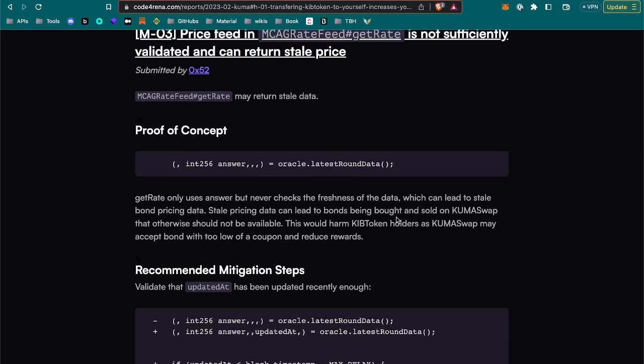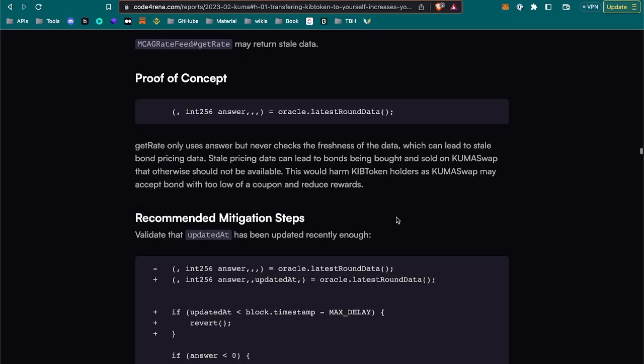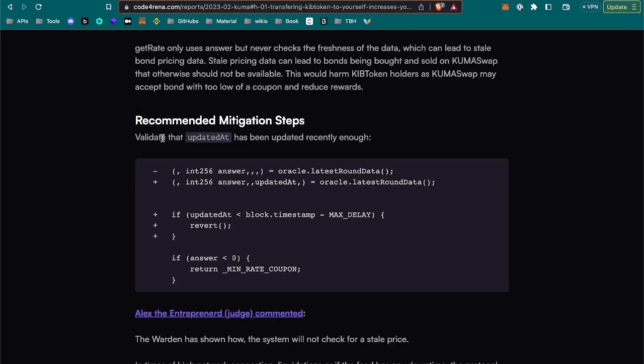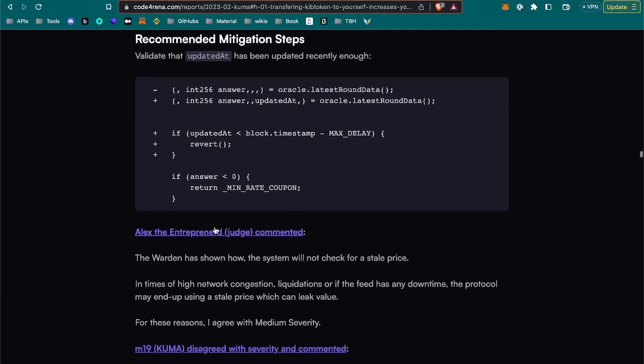So it needs to have a validation of the current data. So let's see. Recommend the mitigations, validate that updated at. Answer latest. So instead of having this, you see the plus line, you need to also take the time, probably it's updated at, and check that it's up to date, I guess. Yeah, this is the way of showing it. And if so, it reverts if it's not up to date.